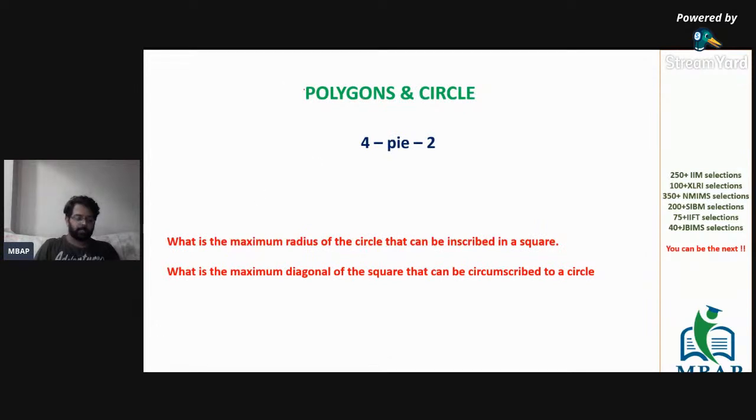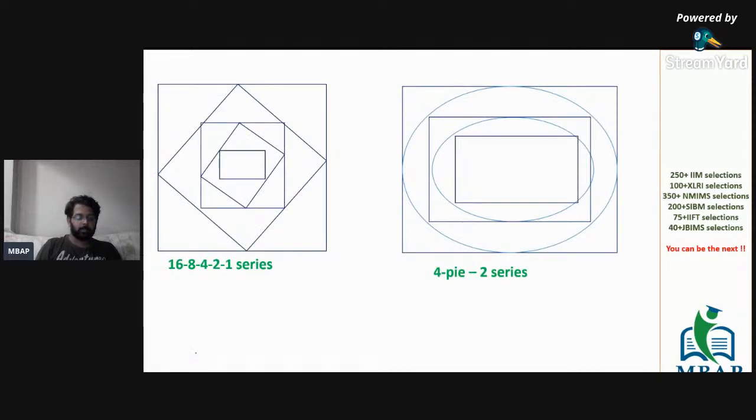Let's see the third variety of questions, which are basically on polygons in a polygon. Polygons inside a polygon are basically of two types. I hope all of you can see.